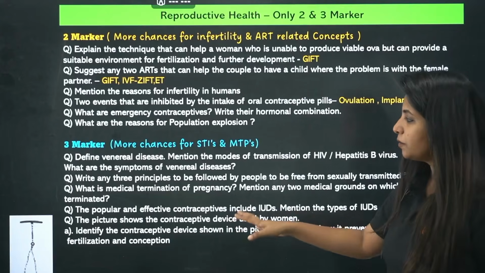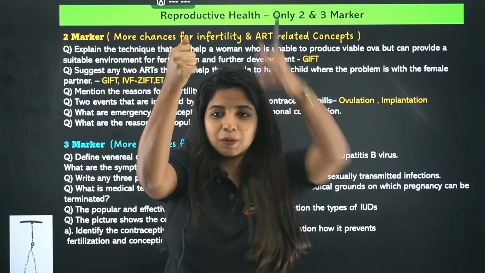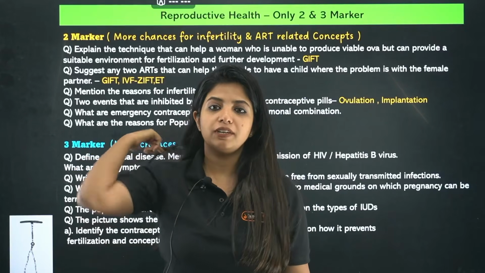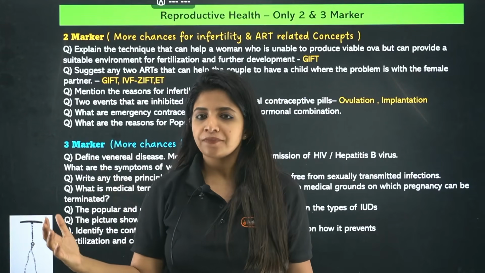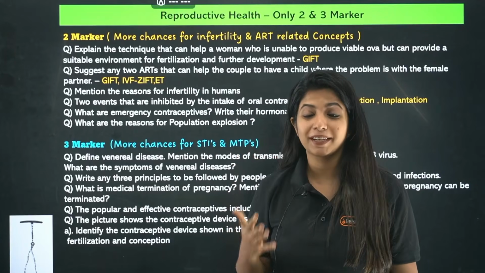And mention how it prevents fertilization and conception. Basically, copper ions suppress sperm movement, so it reduces the sperm motility and also the fertilizing capacity of the sperm. So this is how it is. These are the very important questions that you should be ultimately trying.